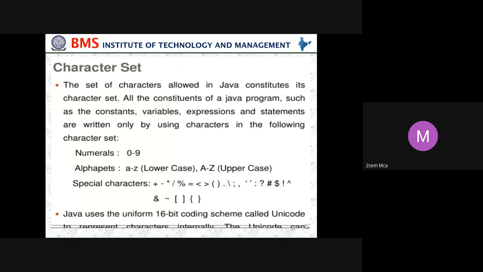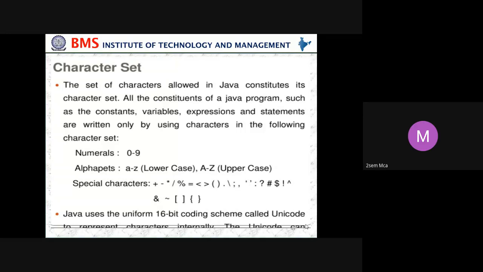That is numerals 0 to 9. Alphabets, you can use lowercase or uppercase. Then special characters: plus, minus, star, division, percent, equal to, greater than, less than, parenthesis, dot, backslash, semicolon, comma, apostrophe, colon, question mark, hash, dollar, negation, exclamation mark, tilde symbol, square bracket, and curly bracket.